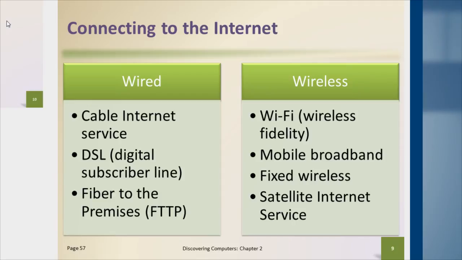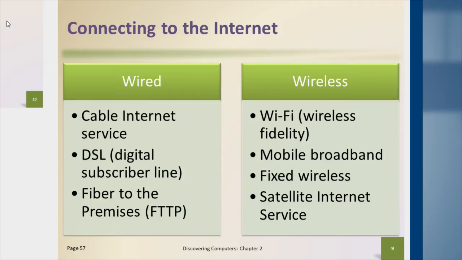Fiber obviously is very fast. It tends to be more secure. DSL is relatively inexpensive and provides pretty good service, though the range isn't quite as good the further away that you get from the telephone office. Cable tends to be faster, but again, you're limited by their service area, and there is a little bit of a security issue in that you're sharing bandwidth with your neighbors. This means that they can look in and see the data that you're downloading and uploading. As long as it's encrypted, it becomes less of an issue. But at the same time, the more of your neighbors that happen to be on at the same time you are, the more of that bandwidth you're having to share with them, so your performance will go down.